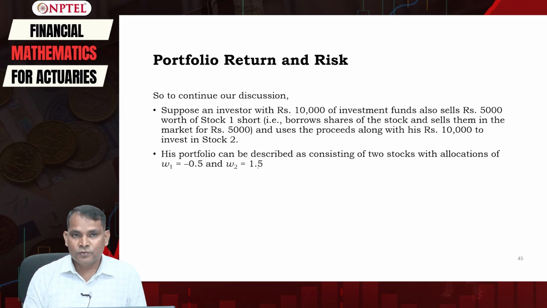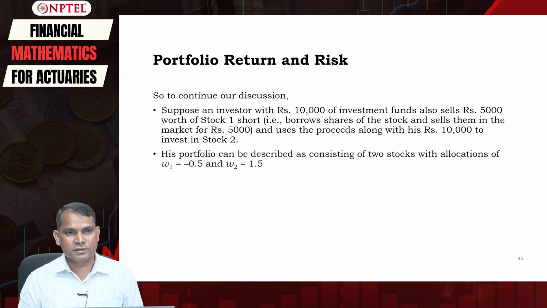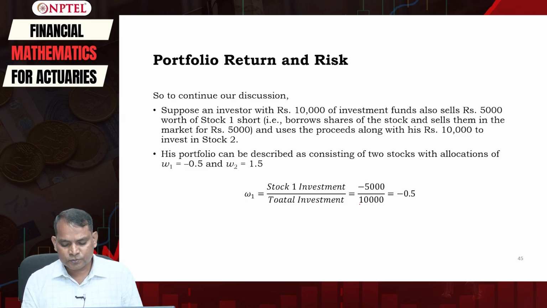So, what we have seen here is that the weight can take any value, right? It may go beyond 1 or it may go below 0 also. In such a case, the investor is actually doing the short selling activity. In this case, we have computed W1 to be minus 0.5 as minus 5,000 divided by 10,000.